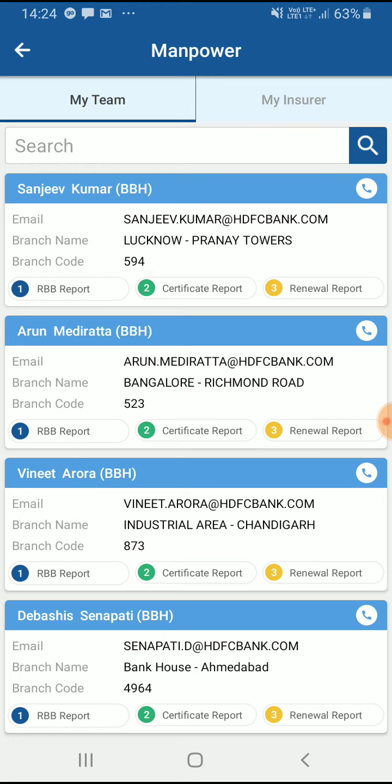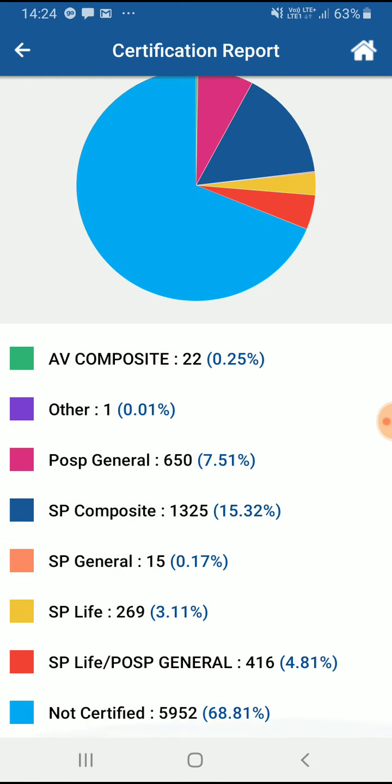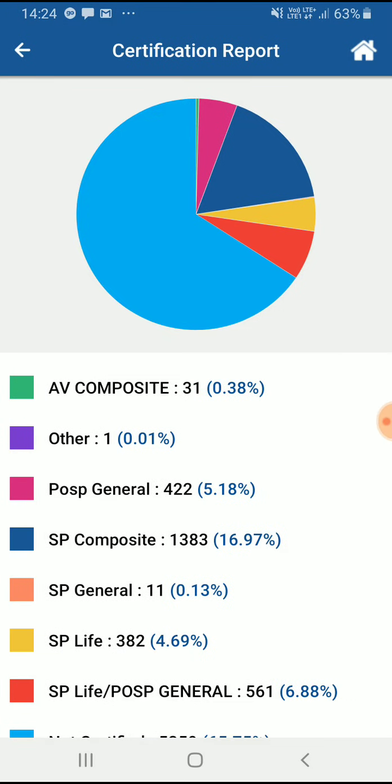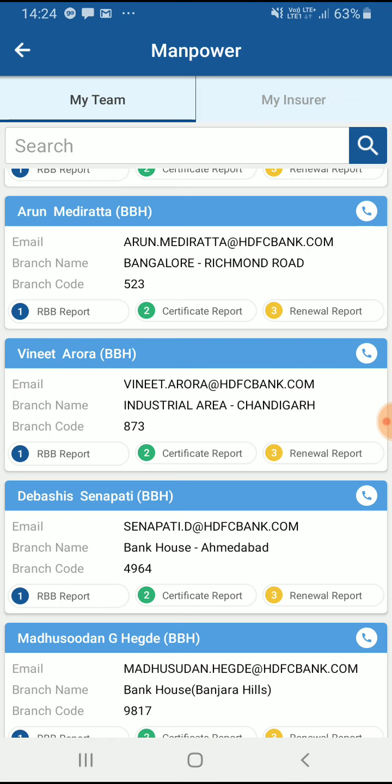So a detailed report. If I click on certification, then all the people under Sanjeev Kumar, their certification reports, how many are AV composite, how many are POSP general, and all, we can get a report like this. A different report for a different PBH.